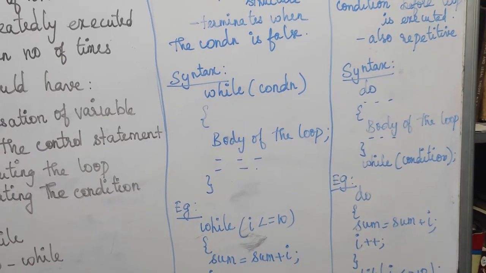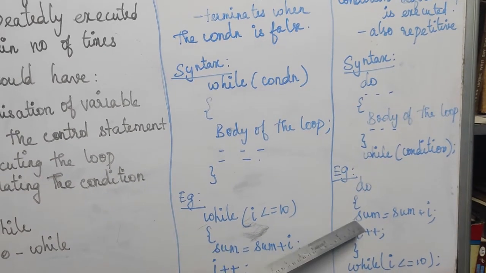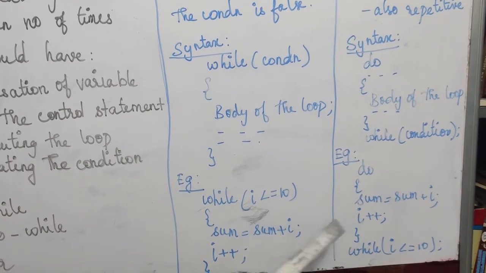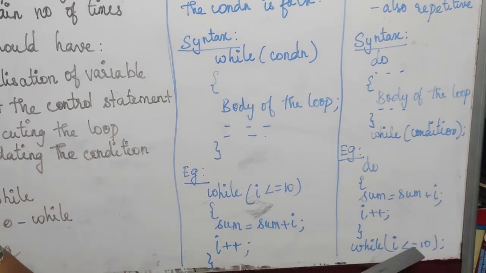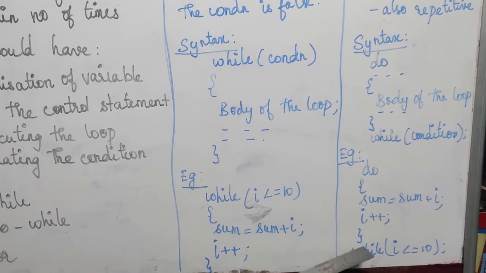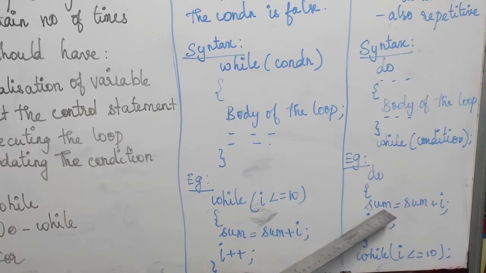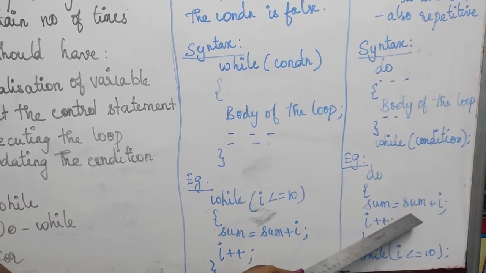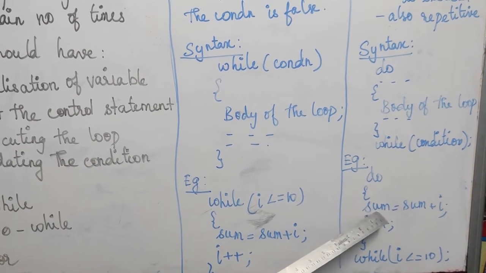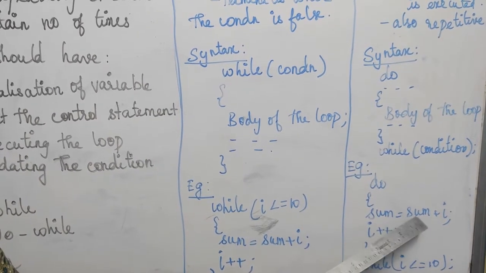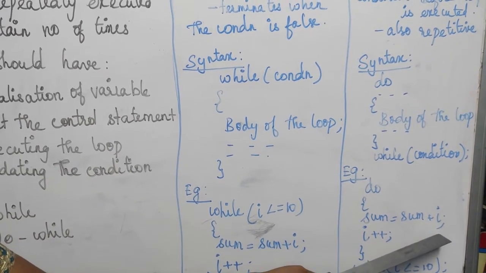So here is the example for that. Do, and then compare these two statements. Here we use the while statement at the end of the loop. First we do our calculations or any arithmetic operations. So sum, as I said, will be initialized as 0. Then 0 plus i, where we can take i as 1.